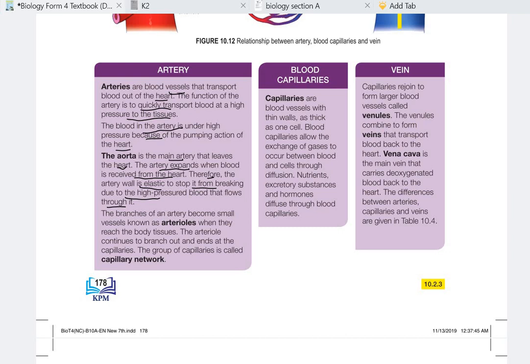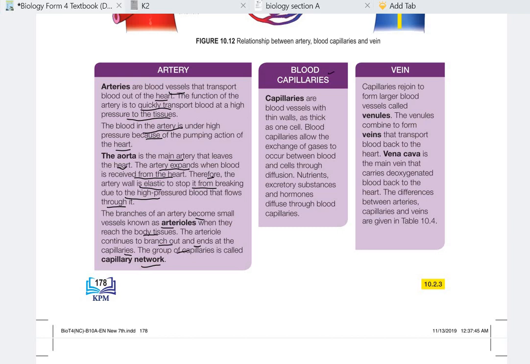The branches of the artery become small vessels known as arterioles when they reach the tissues. The arteriole continues to branch out and ends at the capillaries. The group of capillaries is called a capillary network. Later I will explain by using the diagram about the connection between aorta, arteries, and arterioles.